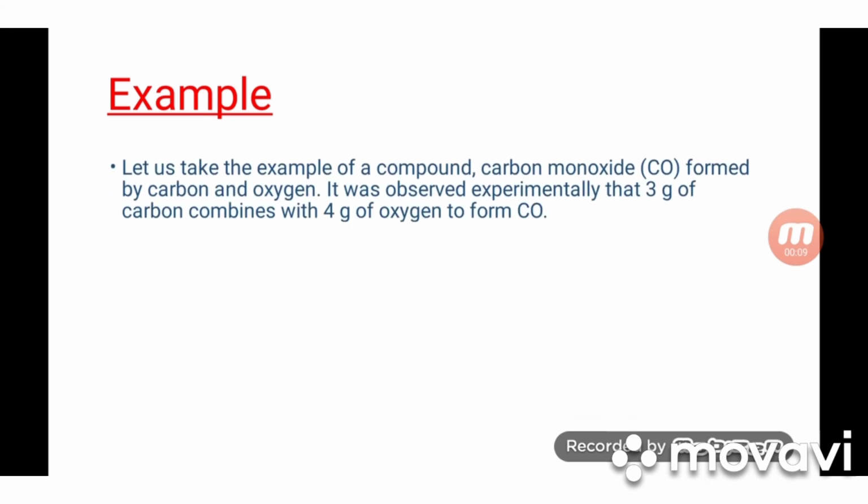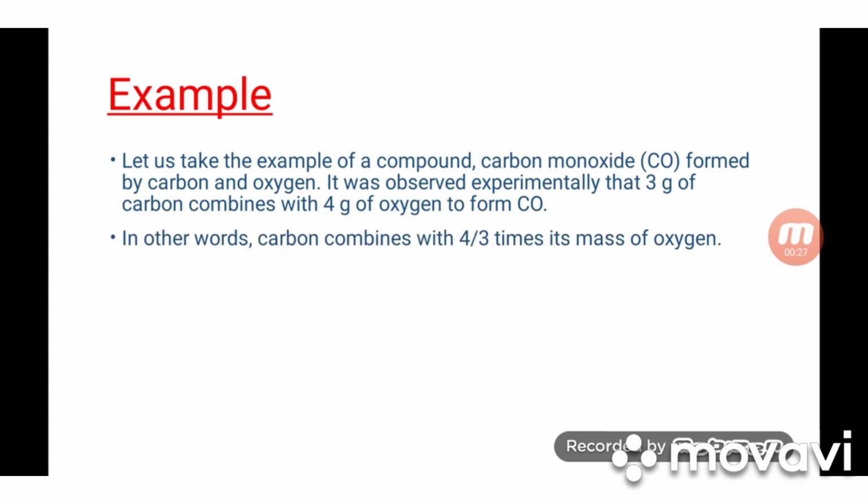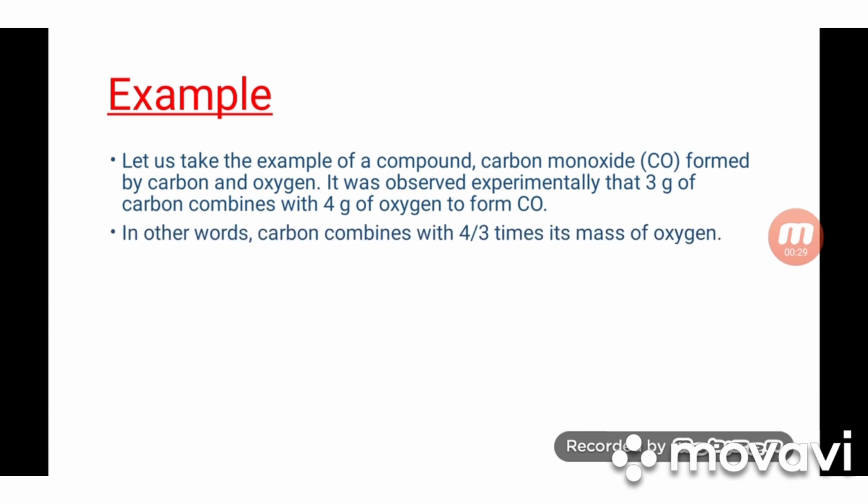Let us now discuss atomic mass with the help of an example. Let us take the example of a compound, carbon monoxide, formed by carbon and oxygen. It was observed experimentally that 3 grams of carbon combines with 4 grams of oxygen to form carbon monoxide, that is CO. In other words, carbon combines with 4 by 3 times its mass of oxygen.